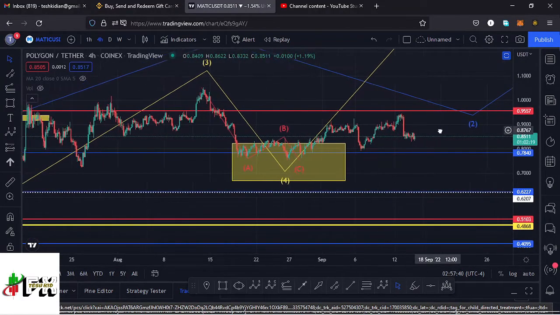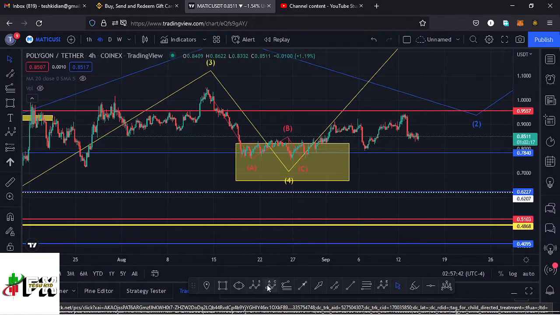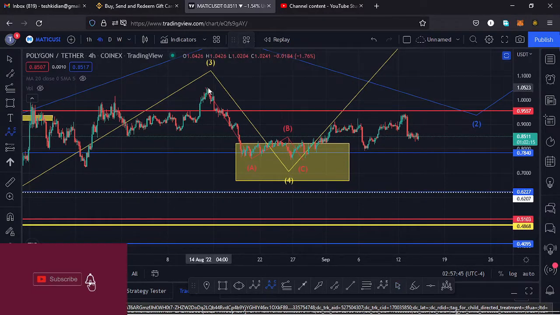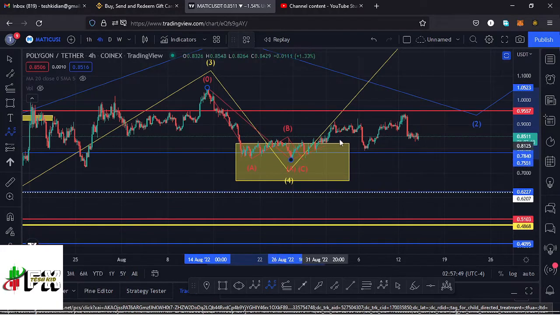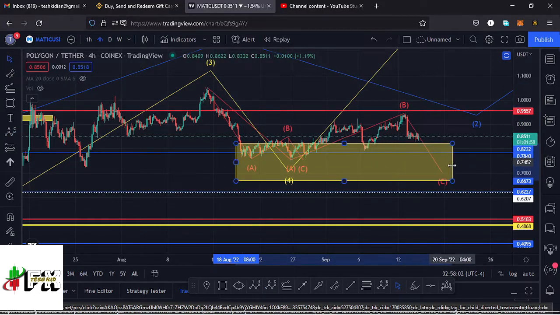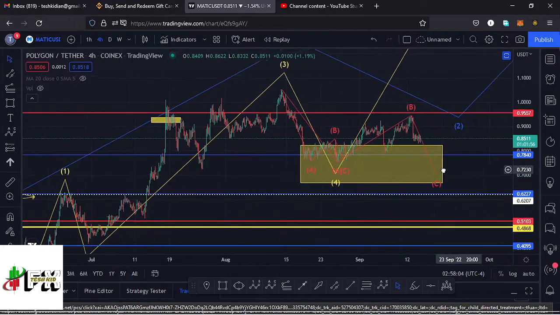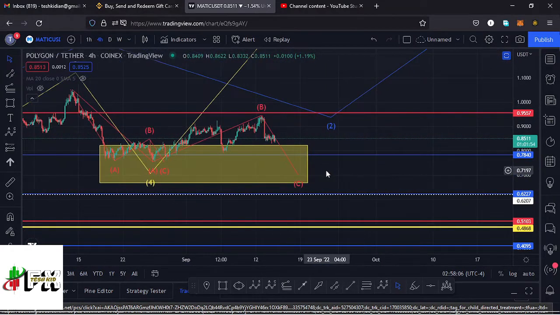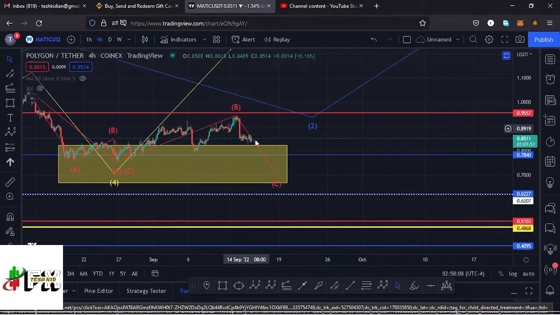It's also possible that maybe the low is not yet in, and whatever we are seeing over here might be a massive ABC corrective movement, having this as the wave A. Then the high at around the $0.94 mark might be the high for that wave B. Then I'm expecting a retracement to the lower side in the formation of a wave C to get us into this yellow target area, and once we maximize it, then we can say we have completed the formation of a fourth wave to the lower side, and then we can expect the formation of a fifth wave to the upside.